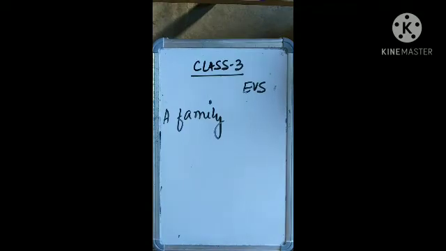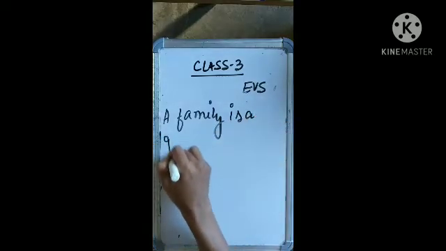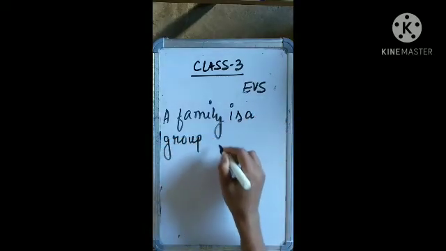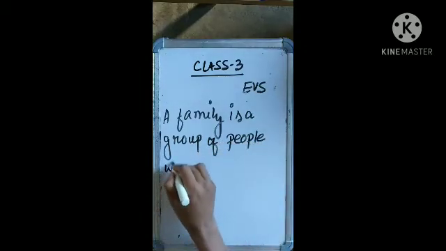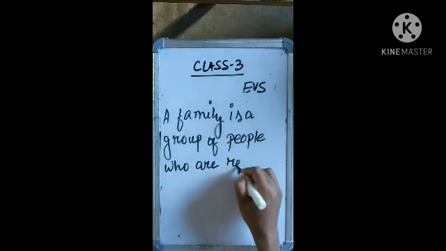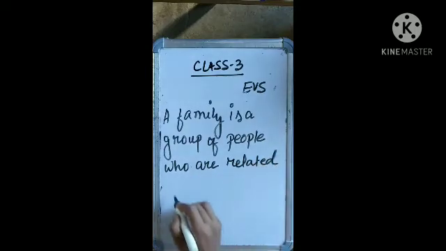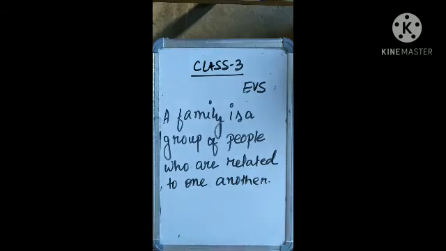A family is a group of people who are related to one another. So a family is a group of people who are related to one another. You should note the point. It is a group of people related to one another. So this is the definition of a family.